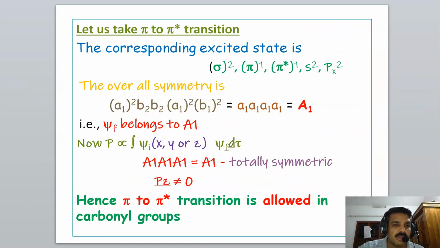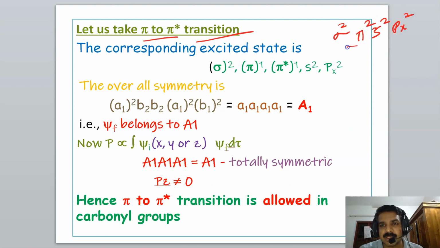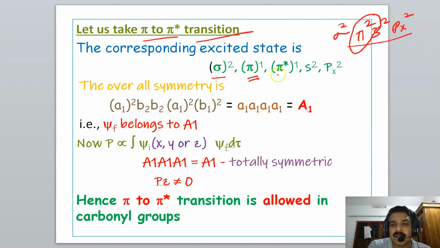Next, we want to find out psi EF, and for that, first we consider the pi to pi star transition. So the excited state will be as follows. The ground state configuration was sigma 2, pi 2, S2, Px2. With the excitation of an electron from pi to the pi star orbital, the configuration becomes sigma 2, pi 1, and another electron is transferred into pi star, so pi star 1, with S2 and Px2 as the non-bonding electrons.